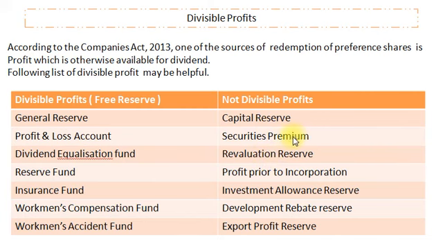Only securities premium will be utilized for writing off or providing premium on redemption, but not for capital. Whereas investment allowance reserve, development rebate reserve, export profit reserve are nothing but statutory reserves. So revaluation reserve, capital reserve and statutory reserves are not divisible profit.